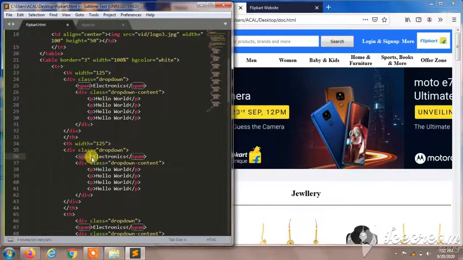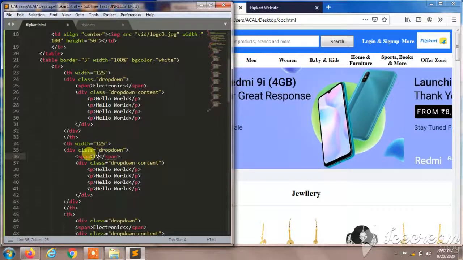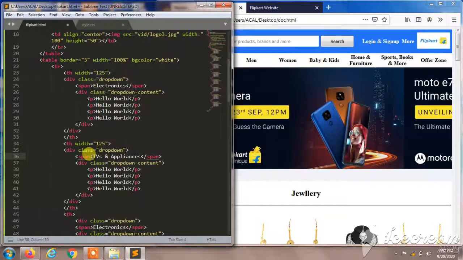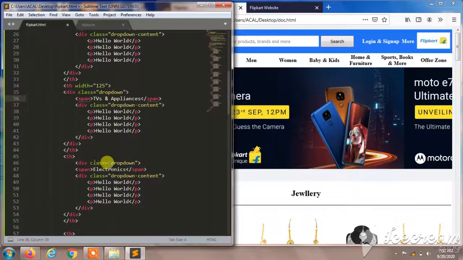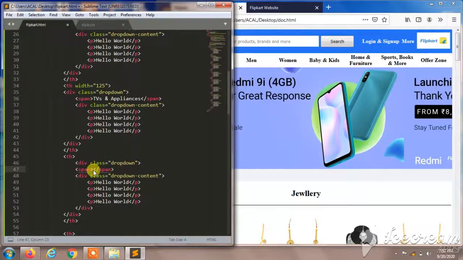So I'm going to change the names, and TVs and appliances. Don't worry guys, I'll give you the code in my description. You can verify in that. So electronics, instead of electronics it was men, I think.